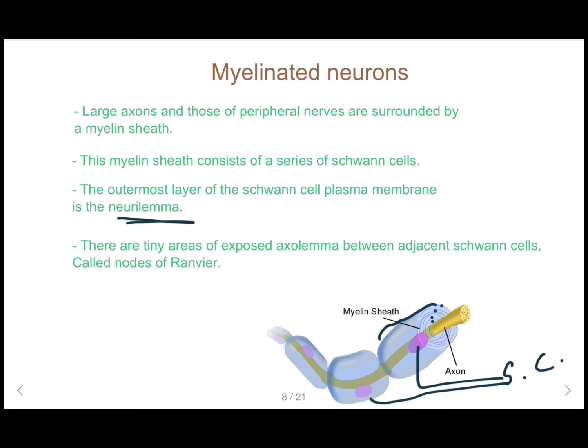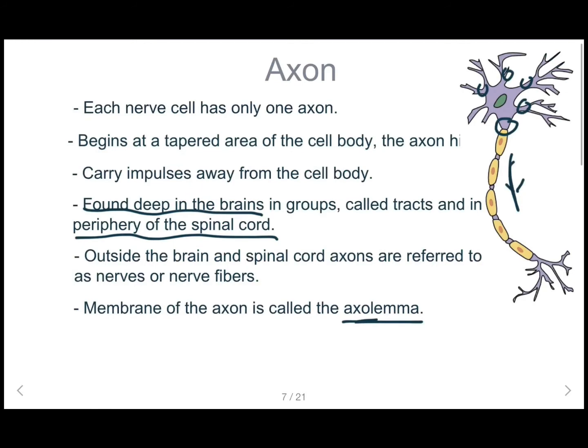There are tiny areas of exposed axolemma between adjacent Schwann cells called nodes of Ranvier. These are the nodes of Ranvier. In places like these, there are small spaces. You can see a clear picture from here.